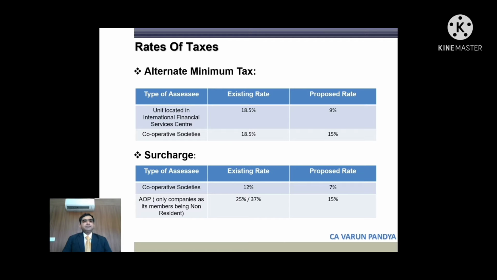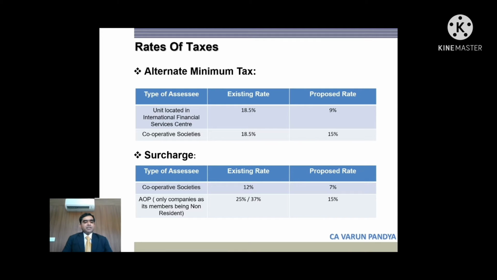Now coming to surcharge. For cooperative societies, there is a change in existing and proposed rate of surcharge. The existing rate is 12%. The proposed rate for cooperatives having income between 1 to 10 crores is to be kept at 7%. So all the cooperatives who have income higher than 10 crores, the 12% rate will be applicable.